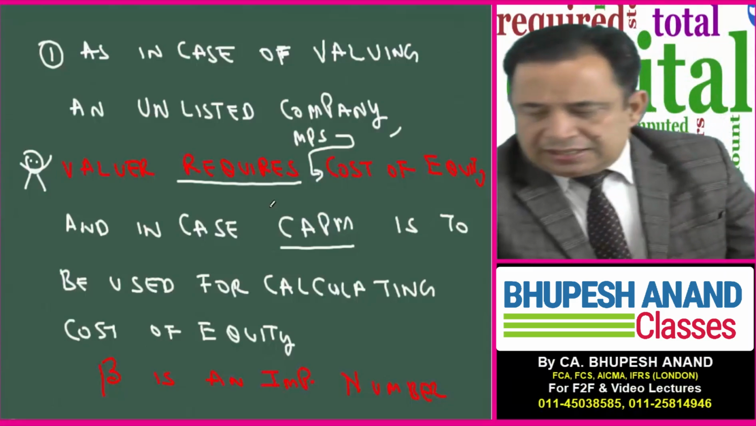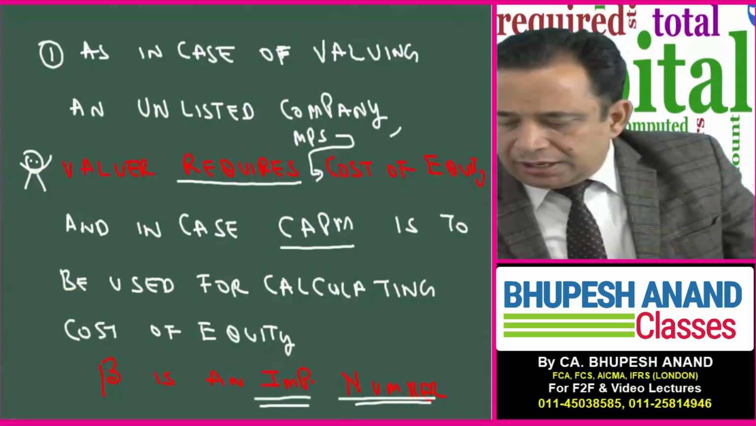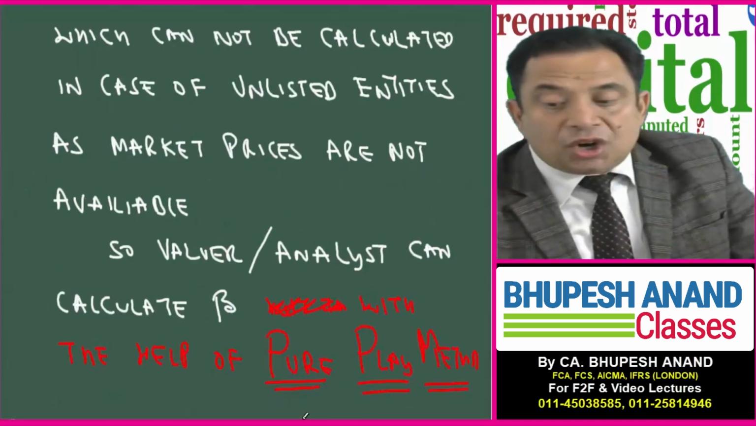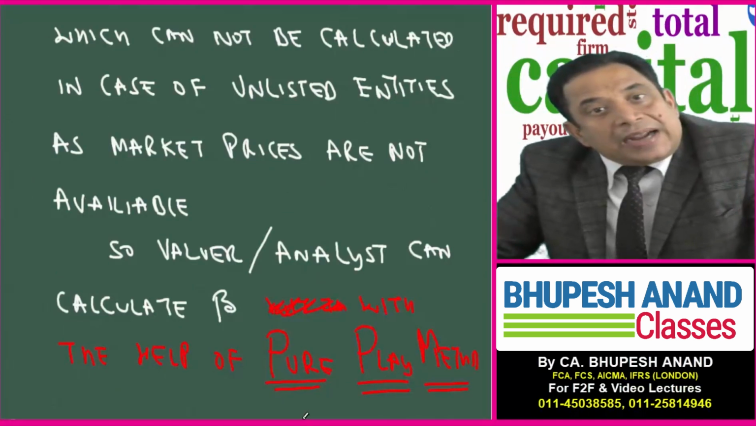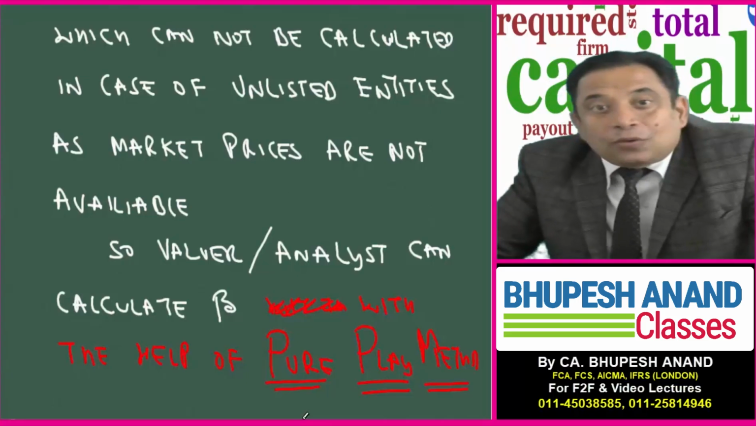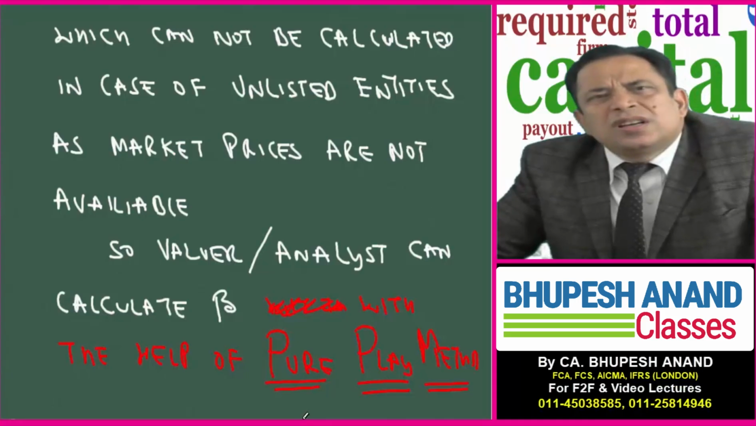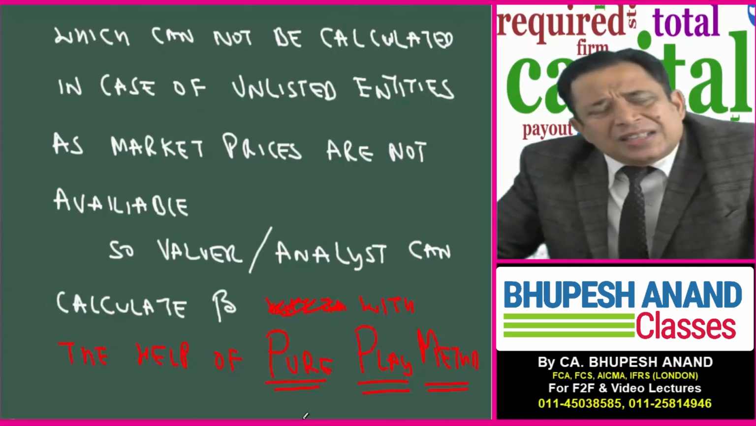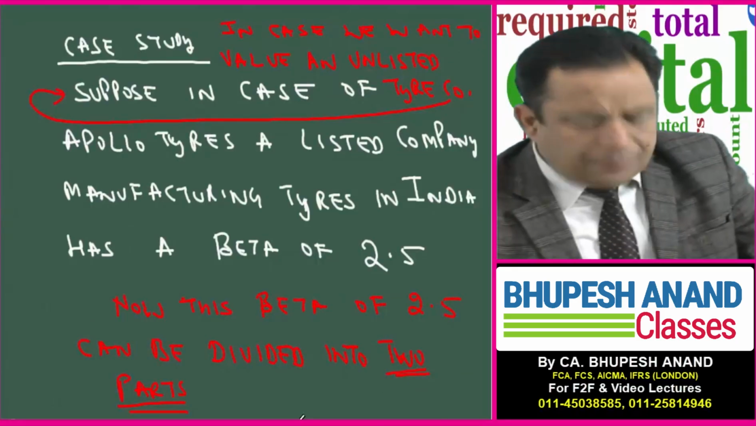So beta is an important number which cannot be calculated in case of unlisted companies. For that I will take the help of listed companies, then I will modify it, I will use fair and lovely, fair and handsome, and then I can calculate the beta of unlisted companies. The same thing I have given you here, and this method is named as pure play method. So let me write down the case study.